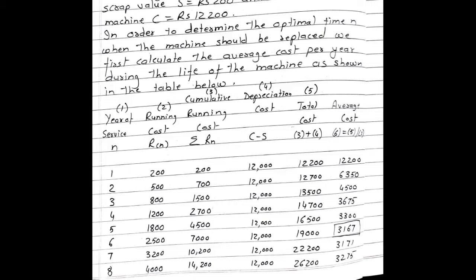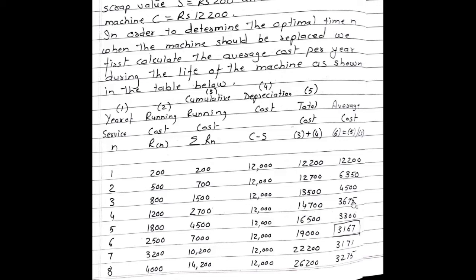The next value, 1500 plus 12,000. The answer is 13,500. 13,500 divided by 3 will give you average cost, which is 4,500. Then 2,700 plus 12,000. Answer is 14,700. 14,700 divided by 4 becomes 3,675.